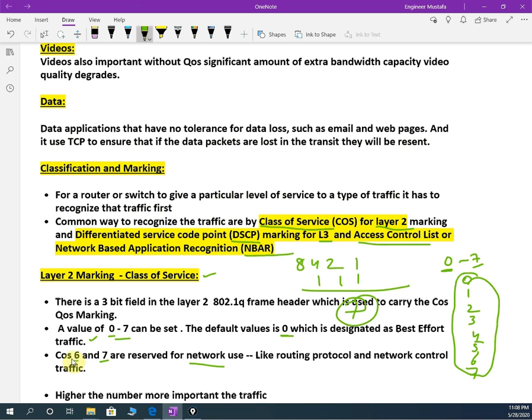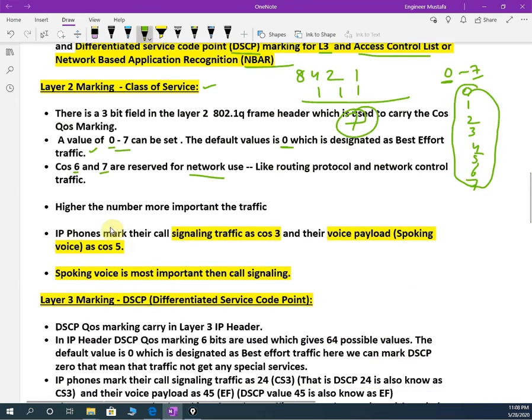And CoS 6 and 7 are for network use like routing protocol or network control traffic. Here see what I wrote: the higher the number, the more important the traffic. So 7 means more important, 6, 5, 4 more important, and 0, 1, 2 mean less important.